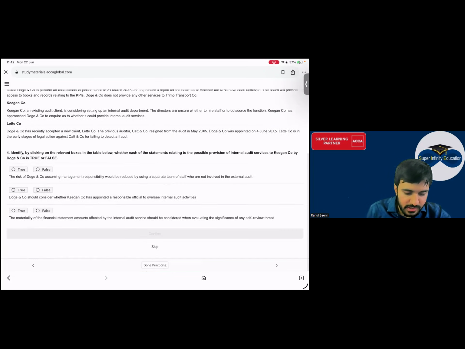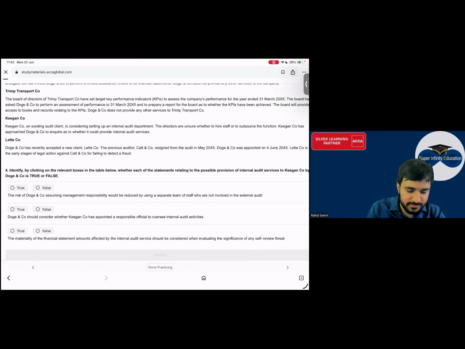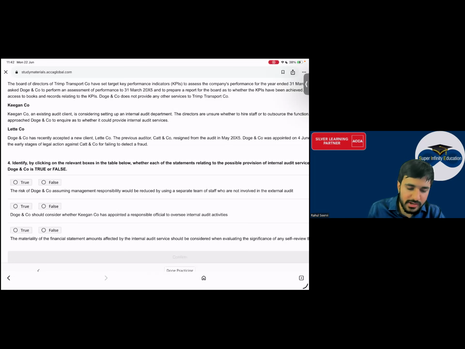Continue. Then everyone, identify by clicking on the relevant box in the table whether each of the statements relating to the possible provision of internal audit service of K by D is true or false. Everyone, please read this and tell me. इसका आंसर क्या होगा? Internal audit department, ये K company का है. From this company's point of view.